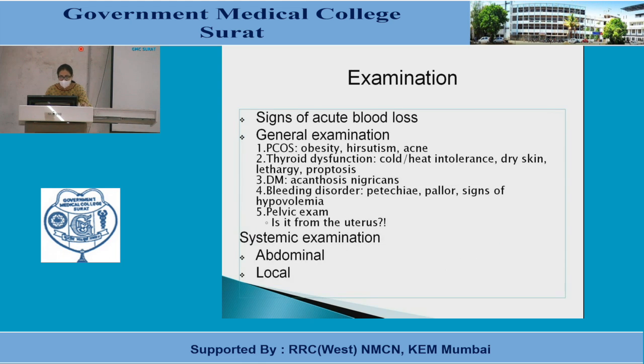Now come to the examination. Signs of acute blood loss like pallor, tachycardia. On general examination, PCOS suggests obesity, hirsutism, acne. Thyroid dysfunction to rule out: cold and heat intolerance, dry skin, lethargy, proptosis. In case of diabetes, acanthosis nigricans. Bleeding disorders show petechiae, pallor, signs of hypovolemia. And in pelvic examination, is it from the uterus, cervix or vagina? Systemic examination, abdominal examination and local examination should be included.